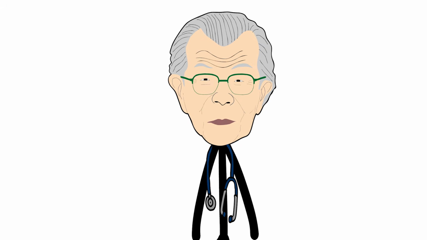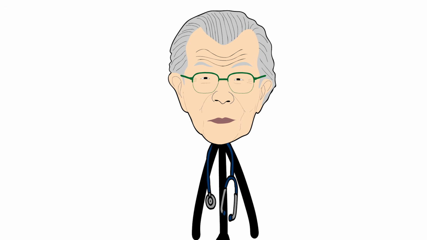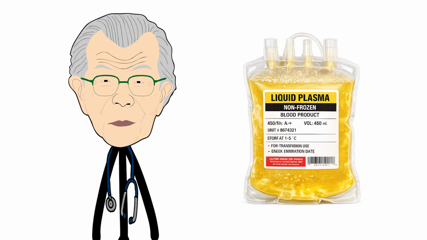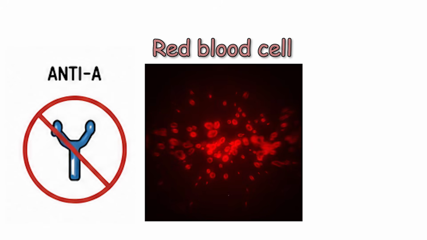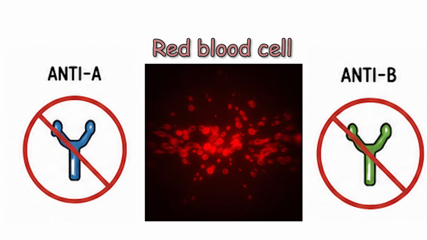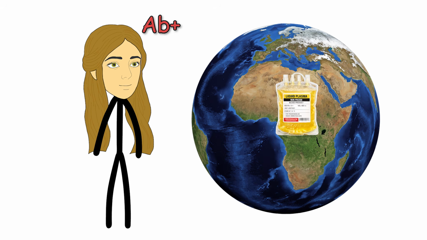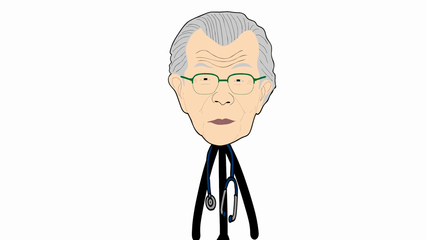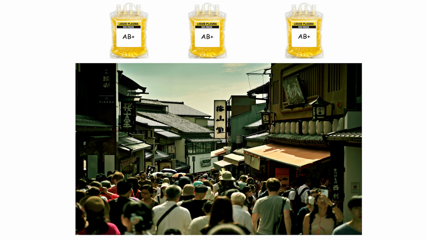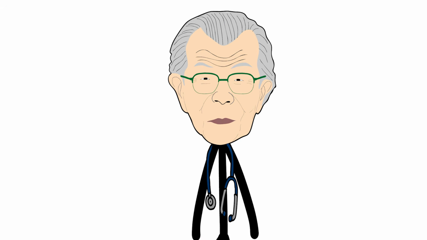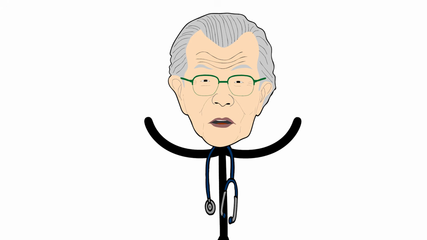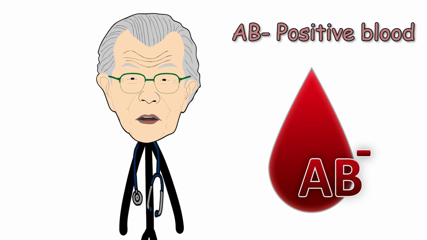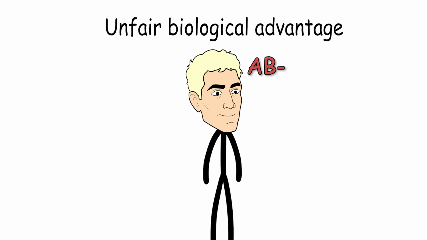Furthermore, you possess an equally unfair advantage on the donating side when it comes to liquid plasma. Since your blood entirely lacks both anti-A and anti-B antibodies, you are the world's universal plasma donor, meaning your plasma can be immediately transfused into any human being on Earth to treat severe trauma, burns, and massive blood loss.